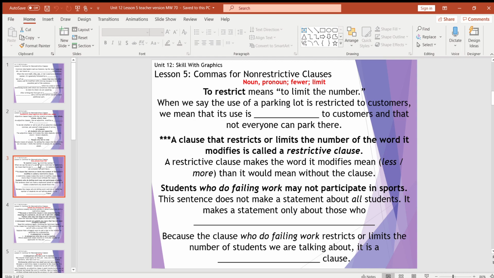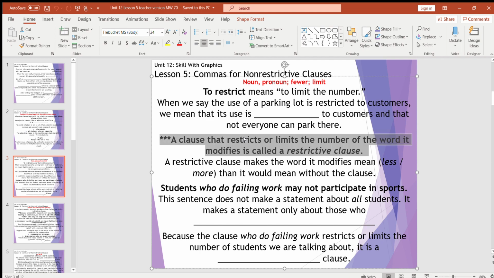So when we say that the use of a parking lot is restricted to customers, we mean that its use is, pay attention to this word, limited to customers and that they are not allowed to park there. Not everyone can park there. So circle, star, highlight this old chunk right there. A clause that restricts or limits the number of the word it modifies or describes is called a restrictive clause.